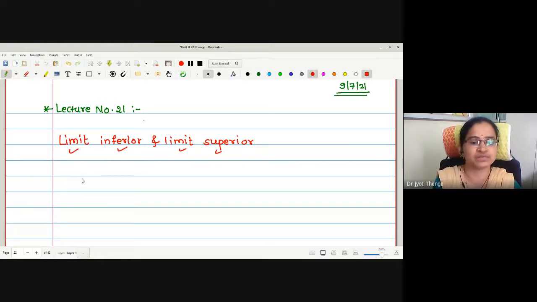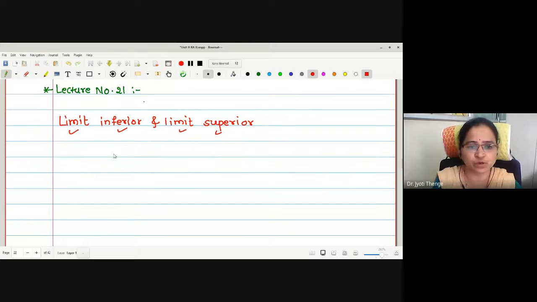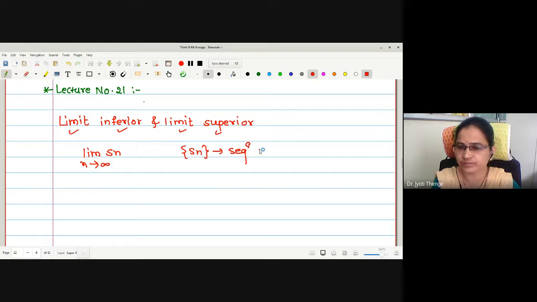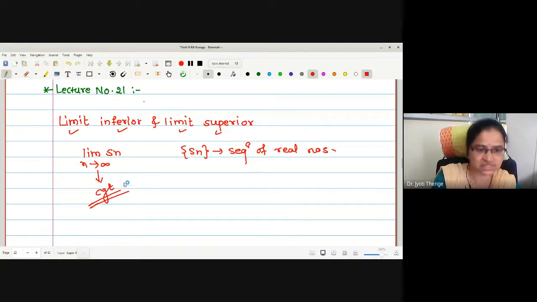Limit superior, limit inferior. Do you know why this concept arose? Actually, we are familiar with the limit of a sequence Sn, right? Limit of Sn as n tends to infinity. What is Sn? Sn is a sequence of real numbers, right? If Sn is a sequence of real numbers, we have found the limit as n tends to infinity. What is the meaning of the limit as n tends to infinity of Sn existing? The sequence is convergent, right? Now, the limit exists and is unique, which gives us that the sequence is convergent.